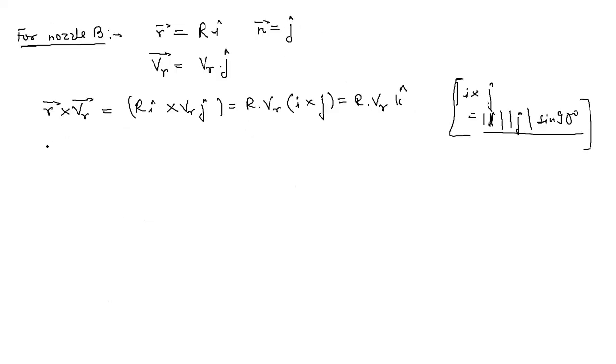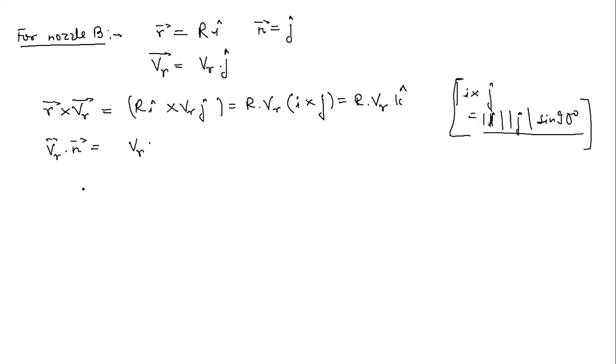So now let's go to this VR vector dot n vector. Generally, this is going to remain the same. There is not much difference in this, right? Whenever you have this VR vector dot n vector, the point is that they act in the same direction only. So now this will be simply VR. The n vector is a unit vector, and n vector is equal to J cap. So if you do VR J cap dot J cap, this will be simply equal to VR.